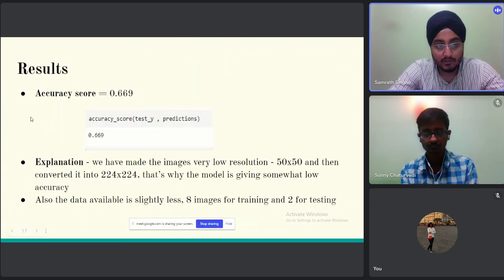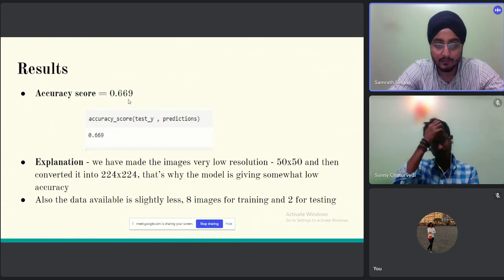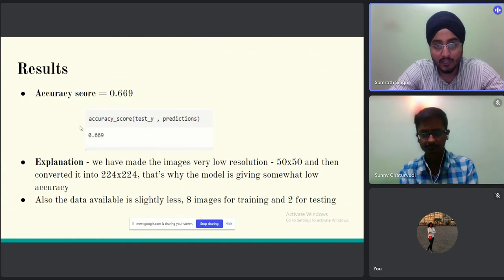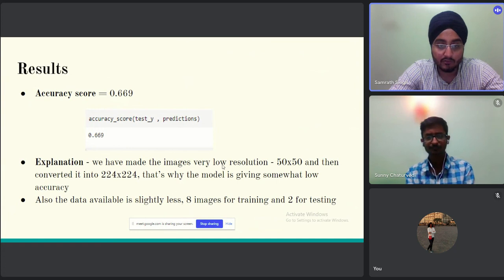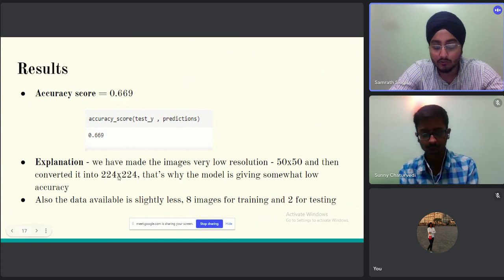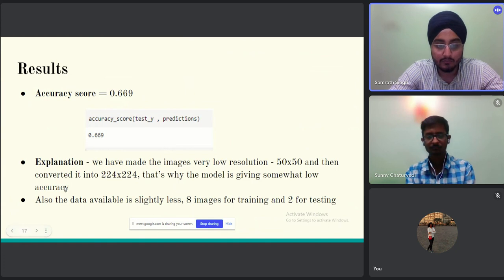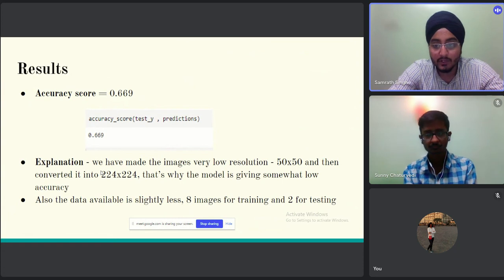Now coming to the results, the overall accuracy score is 0.669, and we can see that we are giving very low resolution images, that is 50 cross 50, and converting them to 224 cross 224, and that's why we believe that the accuracy is quite low. Also, for each class only 8 images are given as input, and 2 images are used for testing. As testing has very few images, even if one image gets mispredicted for each class, which obviously will happen, that's why the accuracy score in our opinion is coming out low.